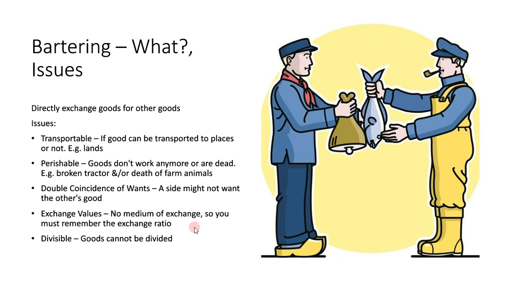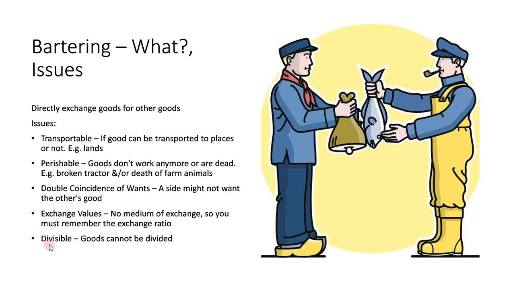So there are a bunch of ratios you need to remember to trade with. Let's say you might not remember the ratio correctly, and the other person might remember it differently. So you get into an argument, and no side gets what they want because they say, "Oh, he's ripping me off." They'll say, "No, you're ripping me off." So both sides are not getting a good trade, so they're not going to trade, and that's a problem too because they're not getting what they want. So this is a huge problem.